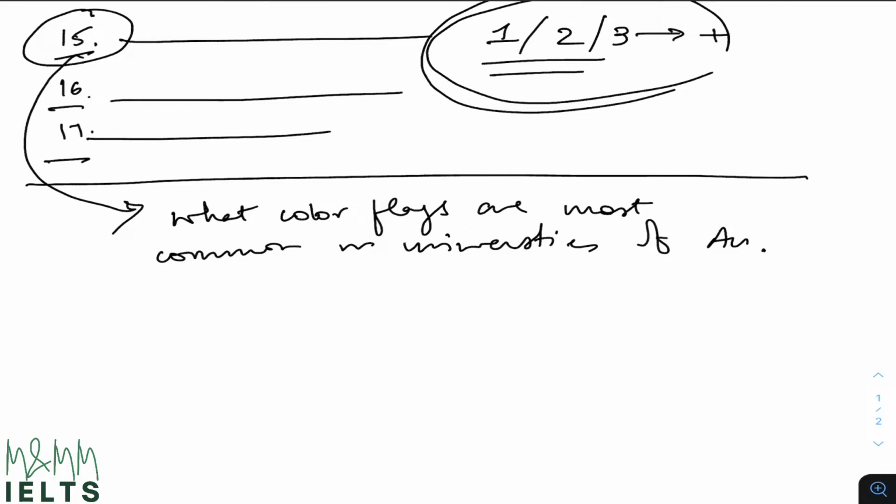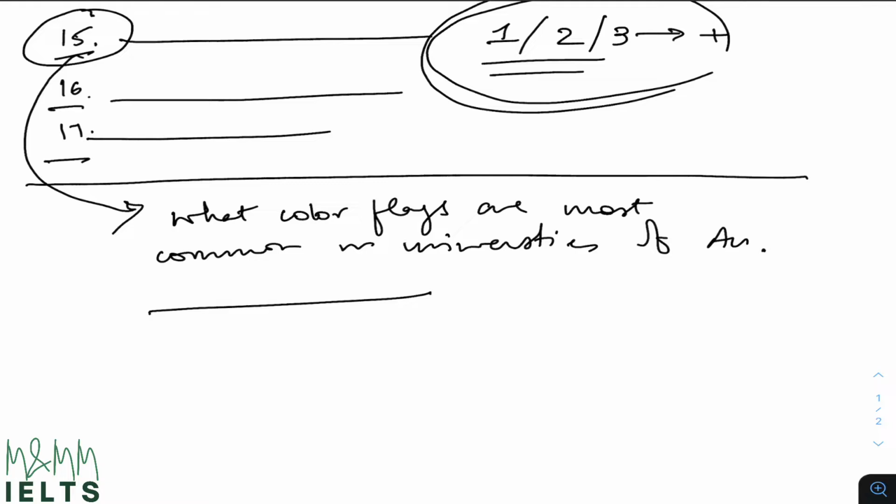Whenever you look for the answer in the paragraph, you have to understand one thing. If you find the answer somewhere in the paragraph, you will use the exact same word, whatever you have in those paragraphs, and you will write down your answer in the space given to you. You will not change the words, you will not use synonyms or any other form of words. The maximum change you can do is change in tense. Let's say if you need to write down the answer in past tense based on the question you have been asked, or if you need to write down the answer in the form of ing, that level of change is okay. You won't lose any marks for that.